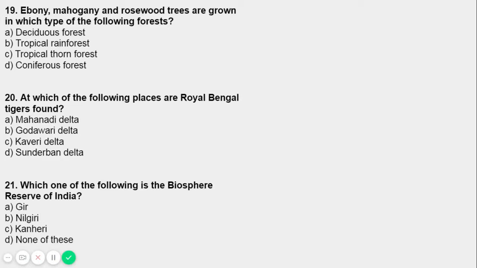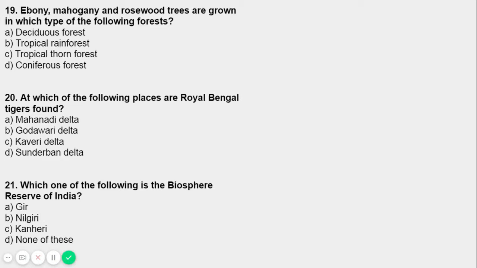We have to learn this, everyone, because some of the questions are not only for understanding; some are for learning as well. So these are for learning: Sundarbans, Nanda Devi, Gulf of Mannar, and Nilgiris. So here you can see one of the four options, Gir. Obviously, that's not among our four.